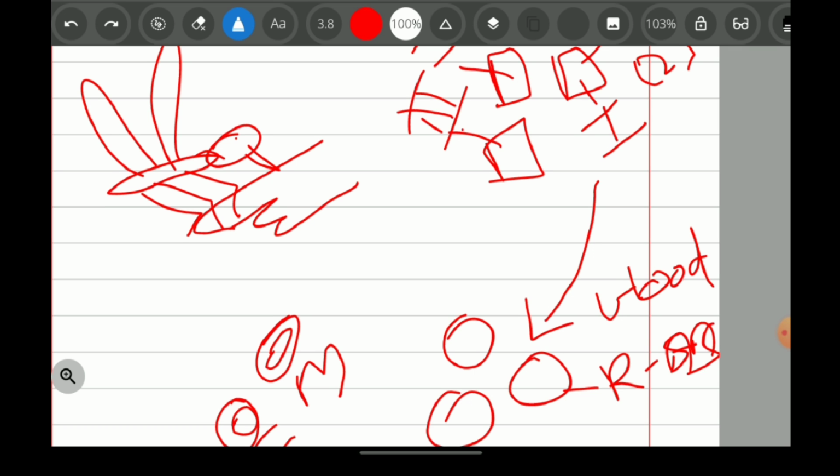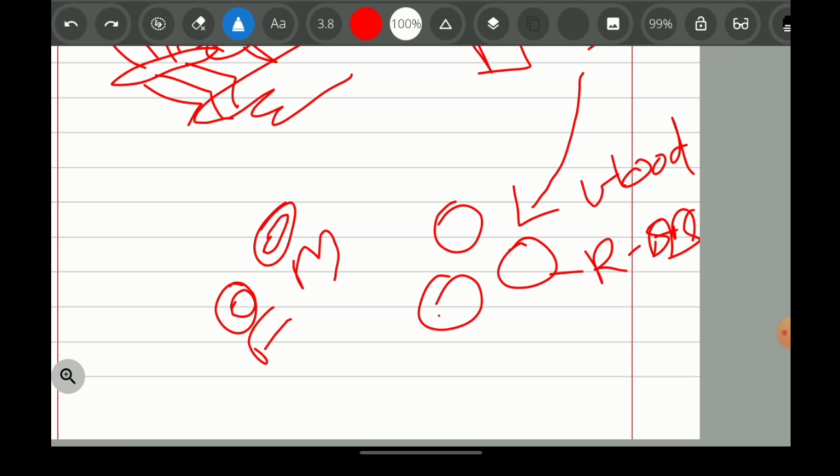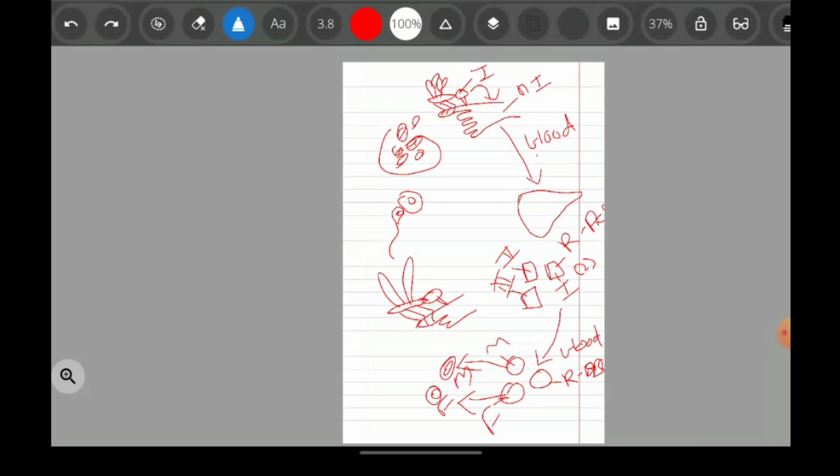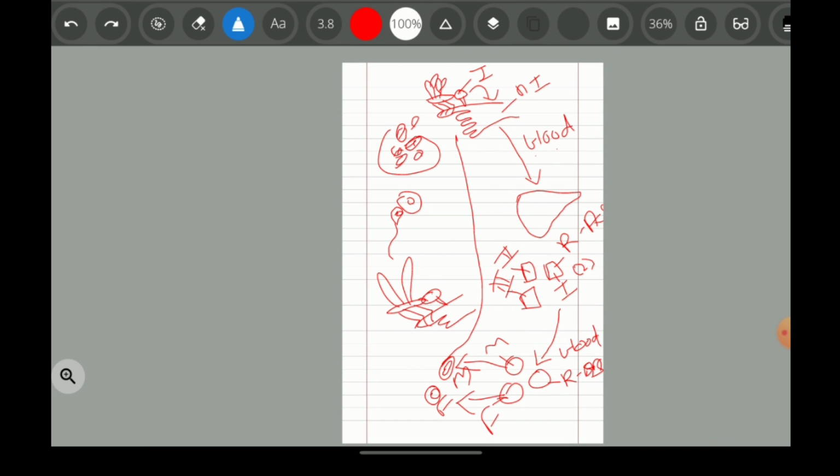Then at one stage, the sexual stage comes out of the blood cells, that is the gametocyte. Let us take this one to be the female and this one to be the male. So it modifies itself into gametocytes. Now let us take the whole diagram. This portion comes in man, not in mosquito. It all happens in man.